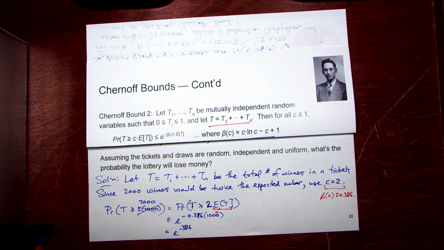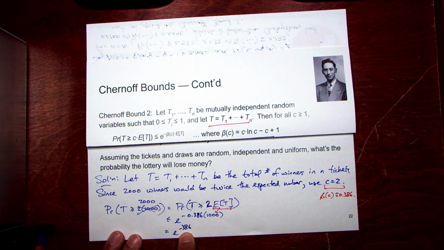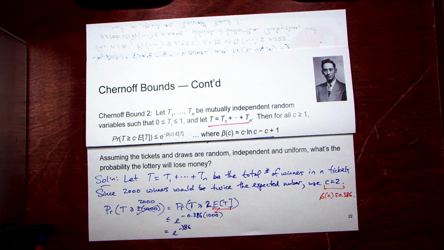Just for context here, e is like 2.7, you cube e, you get about 10. So you look at the power here and divide by 3. That's the number of zeros you're going to get in a decimal number, right? So 0.00000... It's a very, very, very unlikely event to occur. Like the cosmos will probably spontaneously combust. That's probably more likely than this. Okay, so this is a sort of vanilla example you might use Chernoff for.